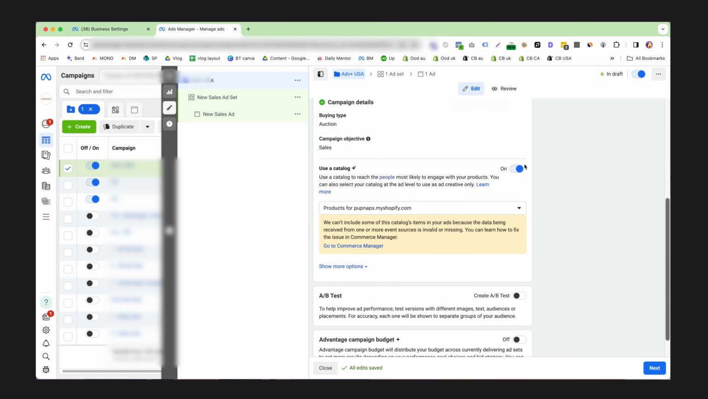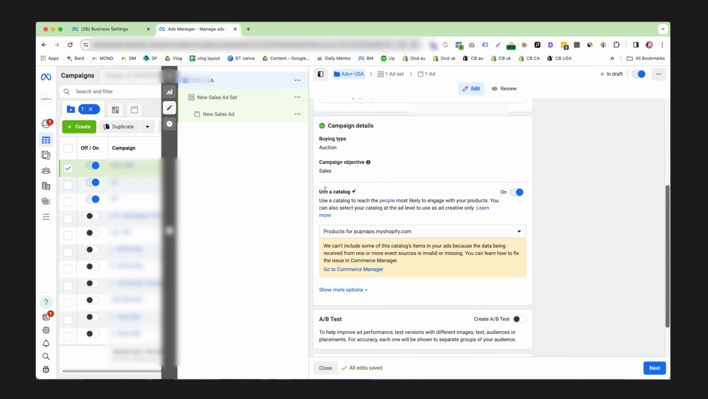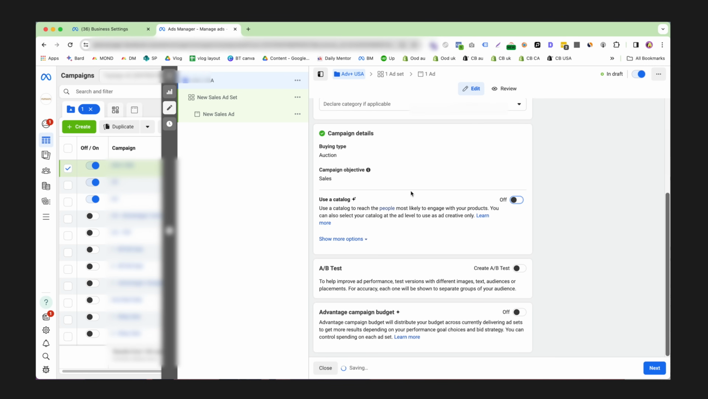Then we've got this section, which is often pre-selected, which is use a catalog. We can turn this off for now because we can change this at the ad level. Then we've got an A/B test, which we do not need because we can test things in a different way. I'm going to show that really towards the end of the video. Then finally, we've got this Advantage campaign budget.